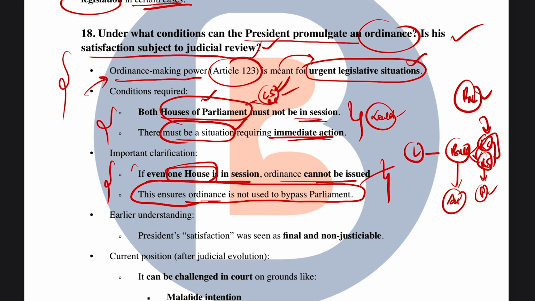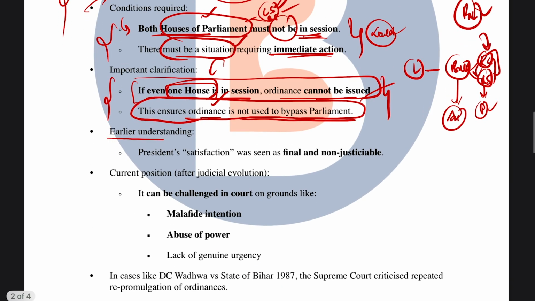So this is the safeguard the constitution has brought in, compelling that if even one house is in session, an ordinance cannot be issued; the necessary requirement is that both houses of parliament must not be in session, right? That is also one of the important safety valves the constitution has put with respect to ordinance, as it shouldn't be used as a bypass to the parliament.